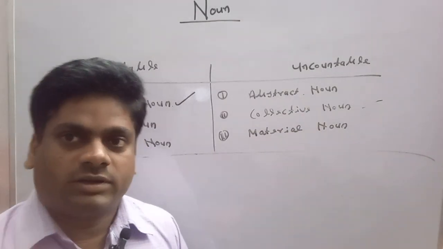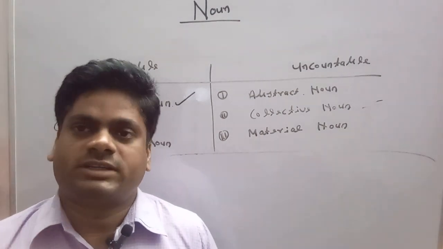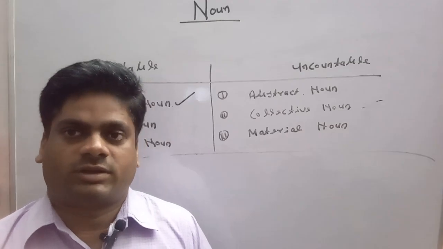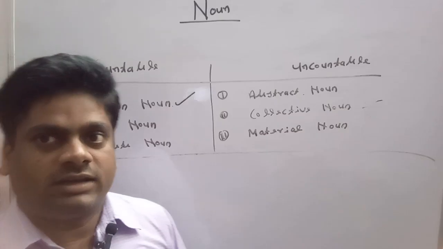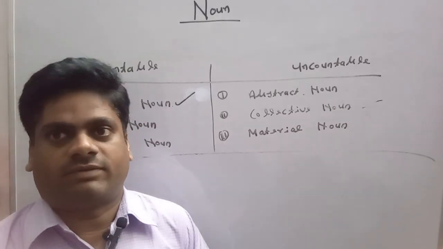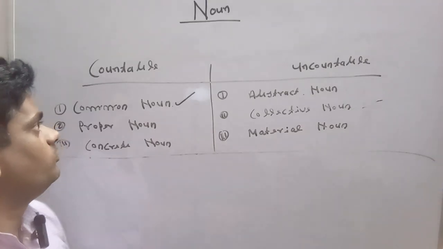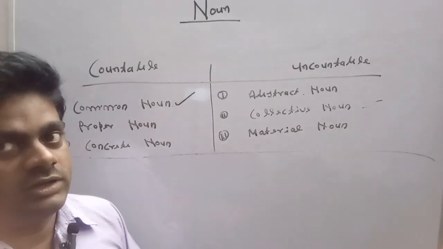In English grammar, noun is a very important chapter and without making a deep study of noun, we cannot move forward in the field of English grammar because noun keeps its individuality in itself. So, guys, we should move towards the countable and uncountable nouns in English grammar.